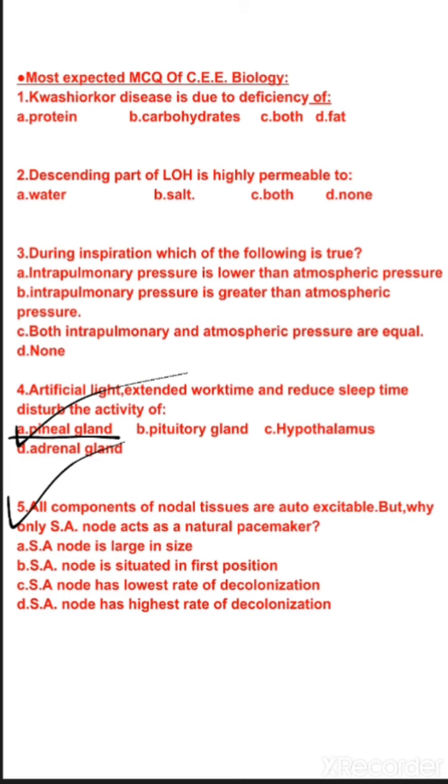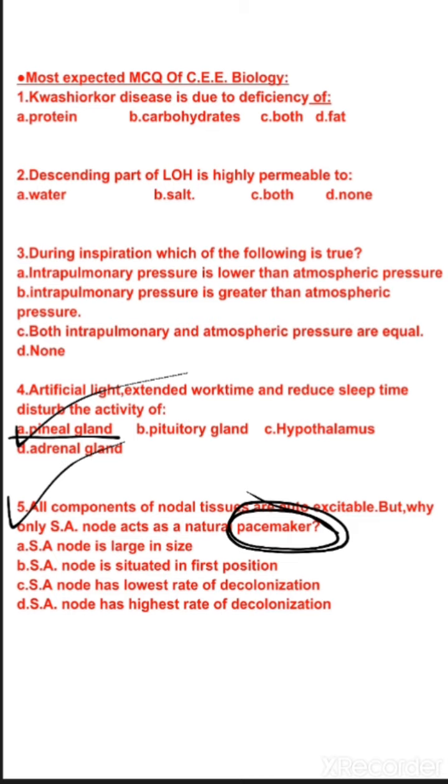Okay, see question number 5. All components of nodal tissue are auto-excitable, but why only SA node acts as a natural pacemaker? Pacemaker means those tissues which generate heartbeat or electrical impulses.